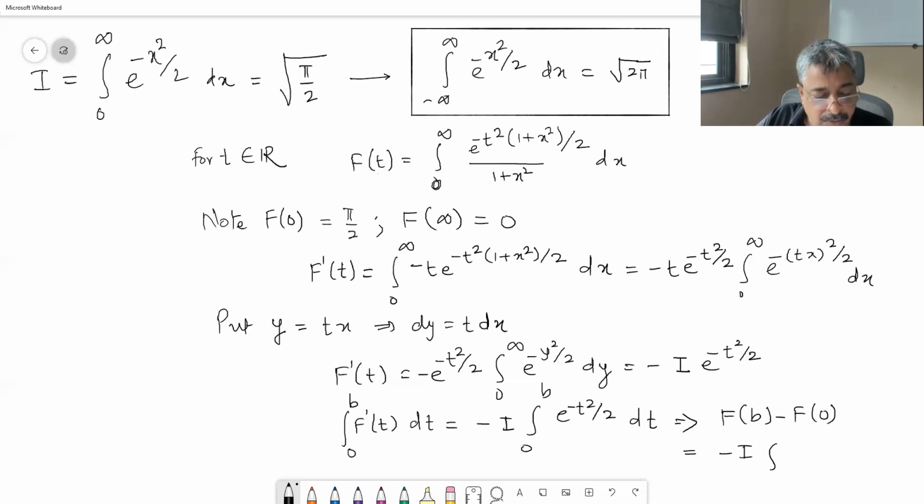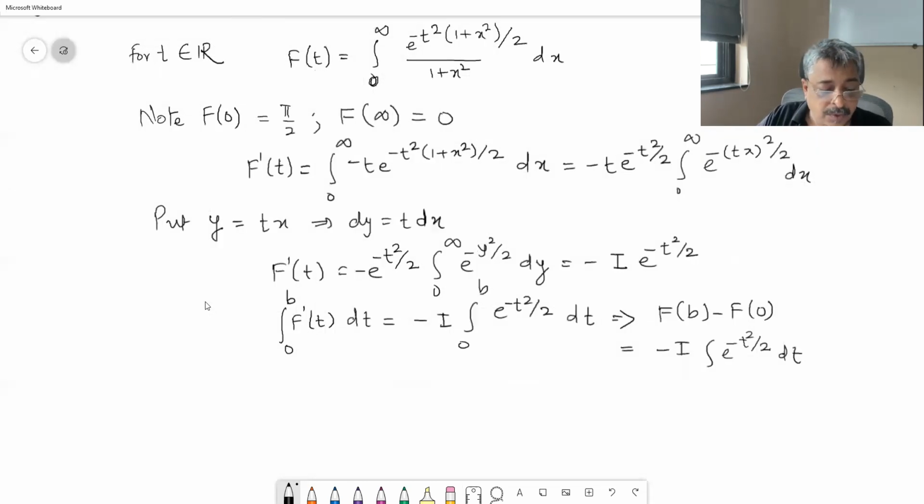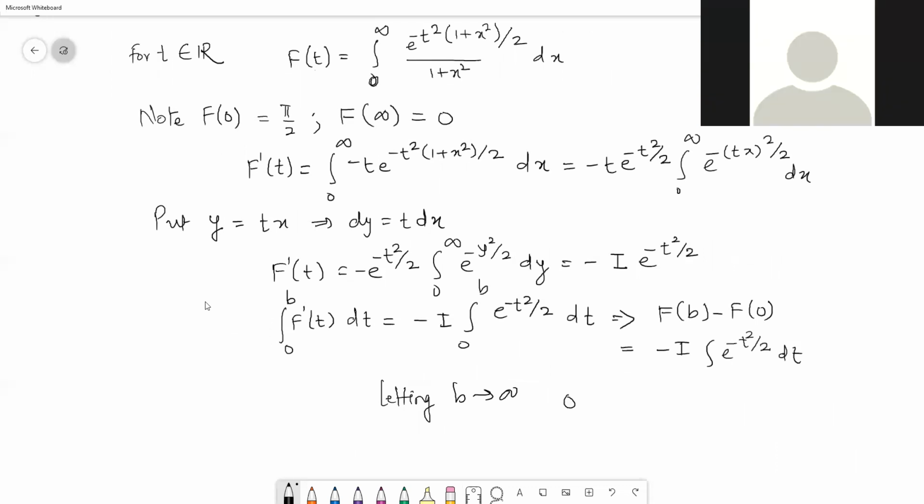Is this correct? What am I trying to do? Integral e raised to minus t square by 2 dt. Okay. And then as b tends to infinity, we get pi by 2.